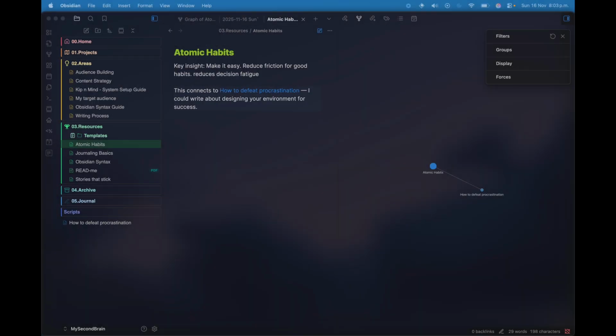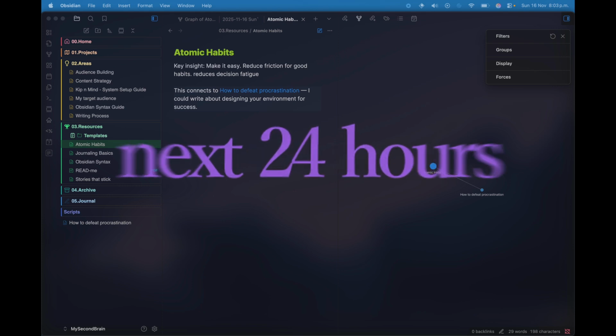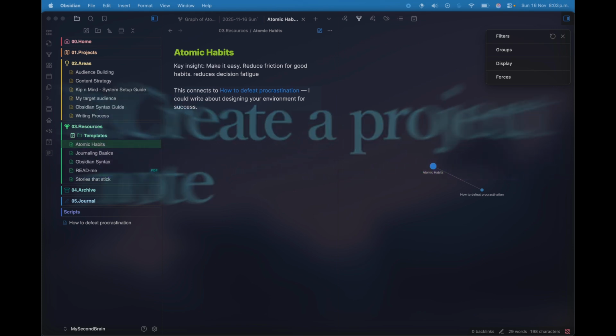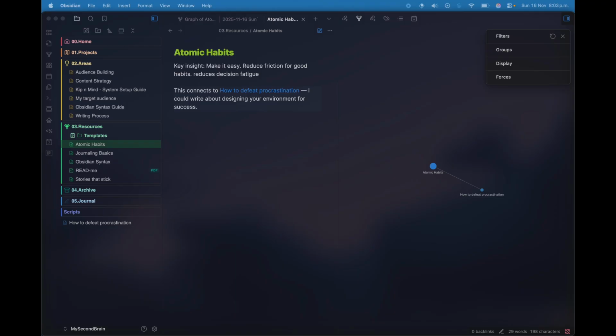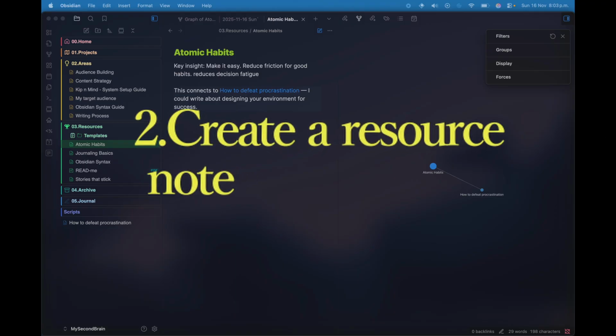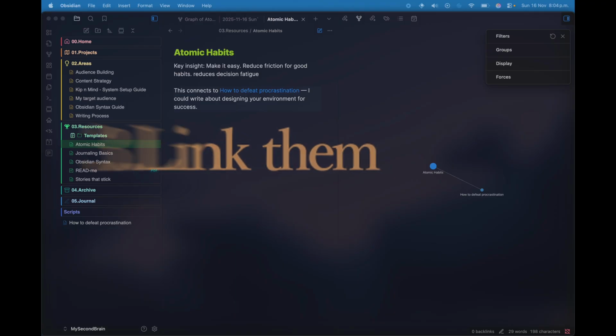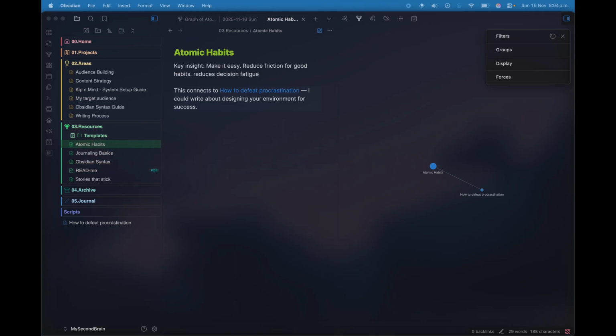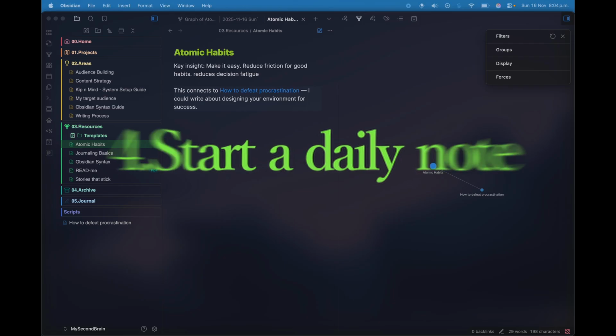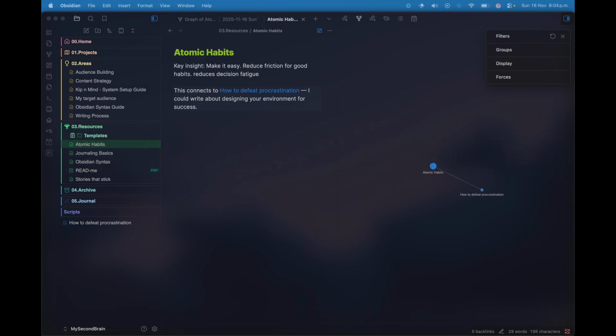Here's what I want you to do in the next 24 hours. The first, create one project note, something real from your life, something that you want to get done. Second, create one resource note, an idea or insight that you want to remember. Number 3, link them. Find one natural connection. 4, start tomorrow's daily note. Even if you write one single sentence, it will be really powerful. And that's it. 4 actions. Your second brain is alive.